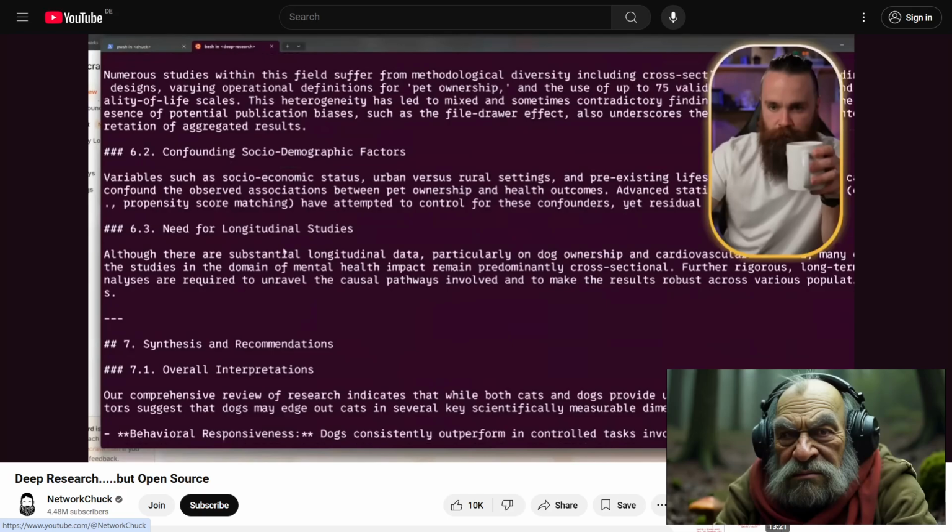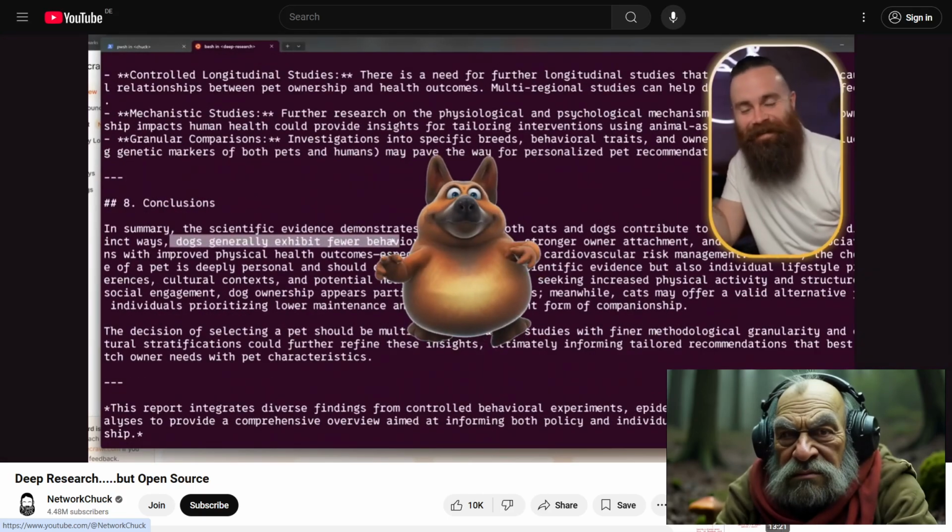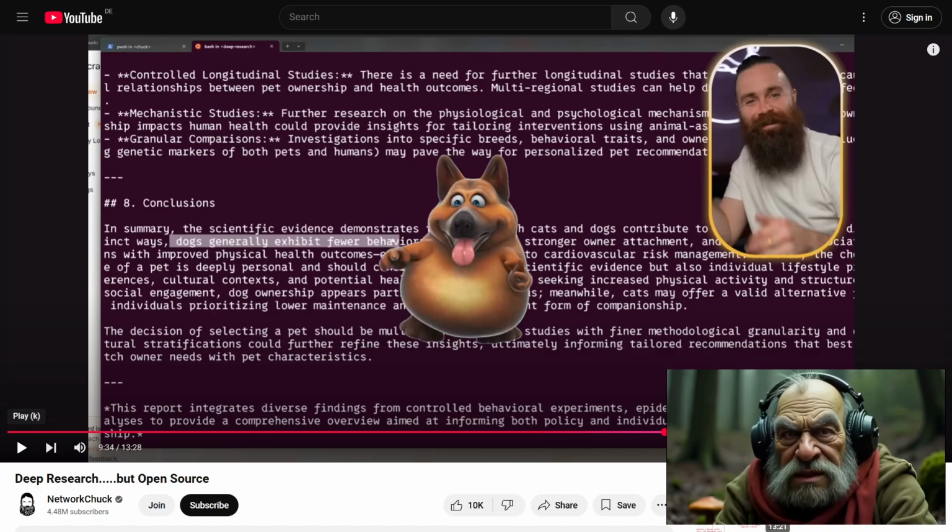What was the conclusion? I don't want to read all this. You saw it here, folks. Dogs are better. Well, there you have it. The definitive answer. Dogs are better. It's like the age-old debate finally settled with some actual research.